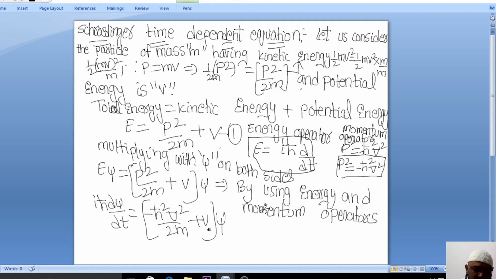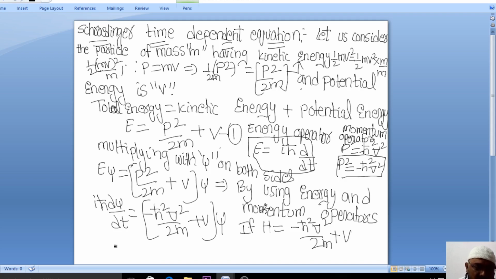So what you have to remember is that there is an energy operator and there is a momentum operator, and their values are given like this. There is a derivation, but you need not remember that derivation. If you can remember this, this is enough for you. This is a shortcut of writing the Schrodinger time dependent equation. Now if H is the Hamiltonian operator, instead of writing all this, minus h bar squared del squared by 2m plus V, we can directly write H, right?